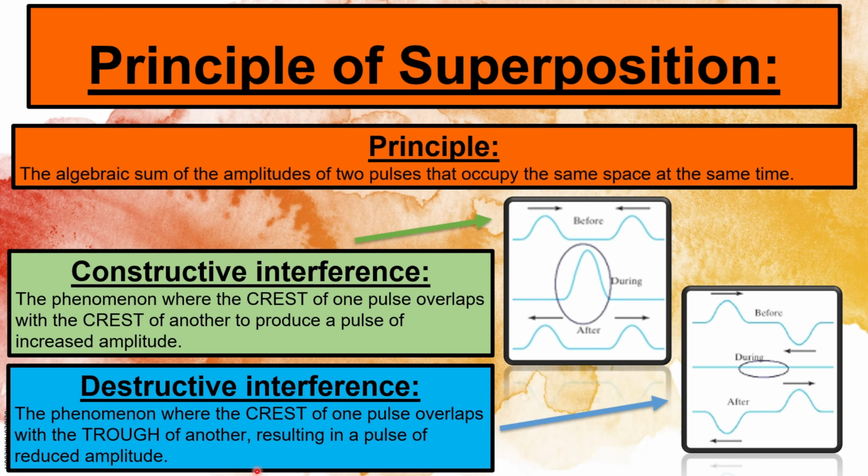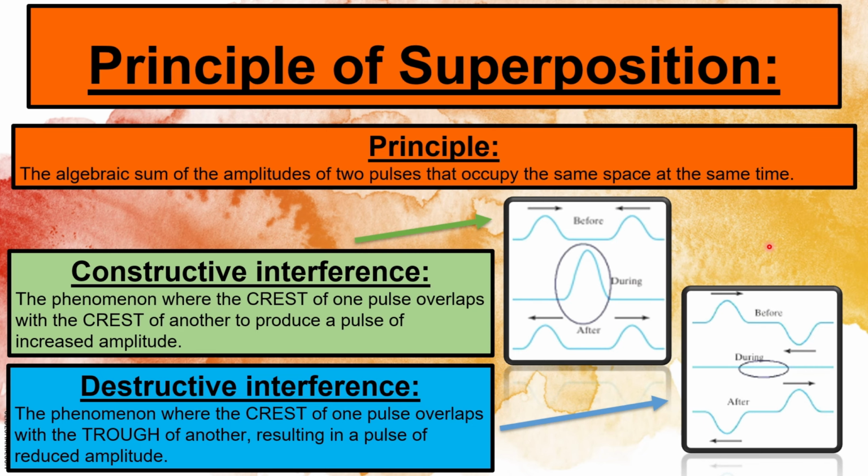So, the principle of superposition states it's the algebraic sum of the amplitudes of two pulses that occupy the same space at the same time. So, in simple terms, two pulses are going to approach one another, and at some point they are going to meet and then overlap. So this is what the principle of superposition is about. It's about the overlapping of these pulses.